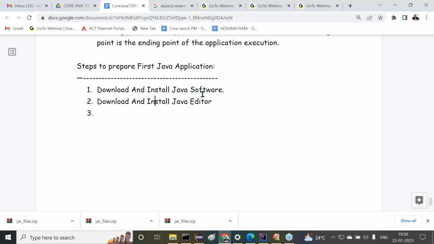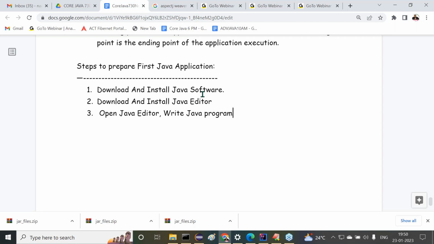Open Java editor. Write a Java program, a very fundamental program only. Not too much enterprise application on the first day. I just want to display hello world. Just hello, welcome to Java programming. That message I want to display. That's my basic programming part.